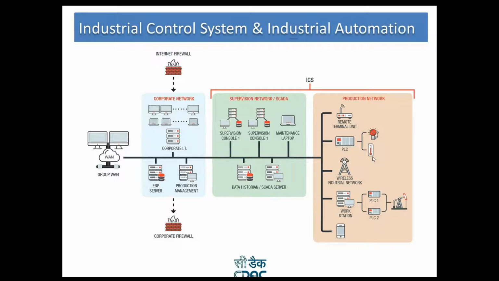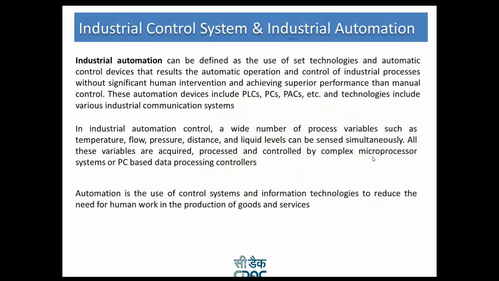Now, industrial automation can be defined as the use of a set of technologies and automatic control devices that results in the automatic operation and control of industrial processes without significant human intervention, achieving superior performance than manual controls. Why are we making things automated?